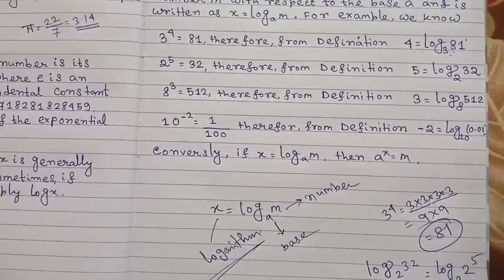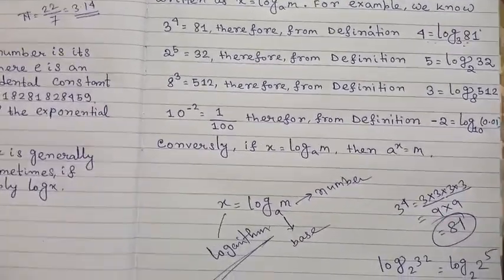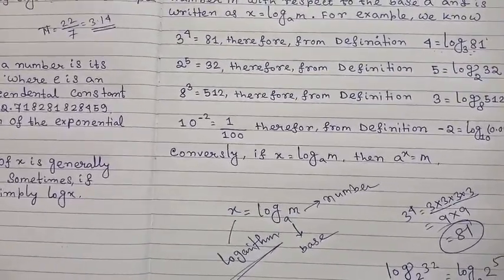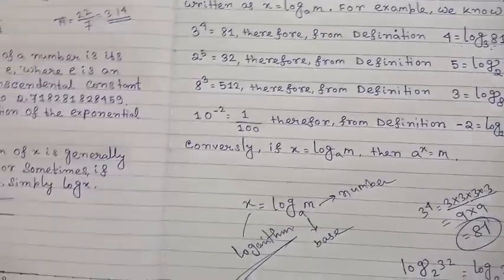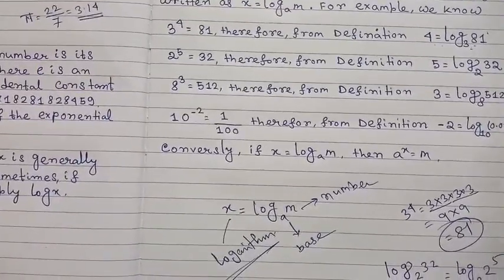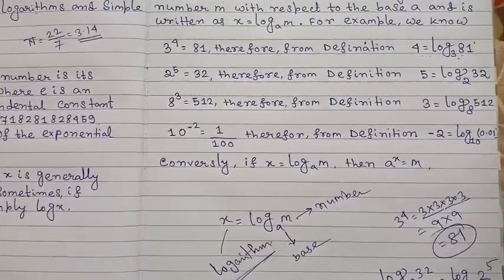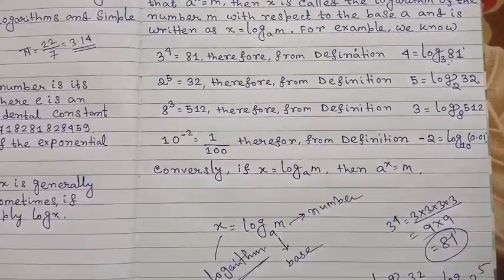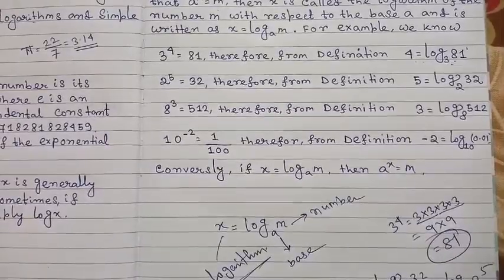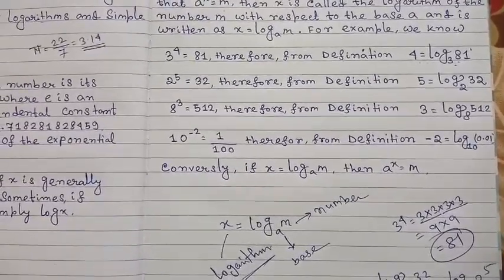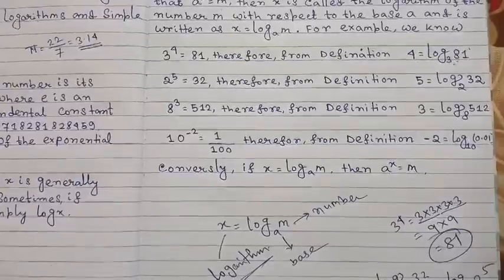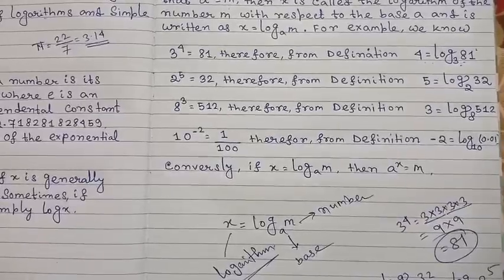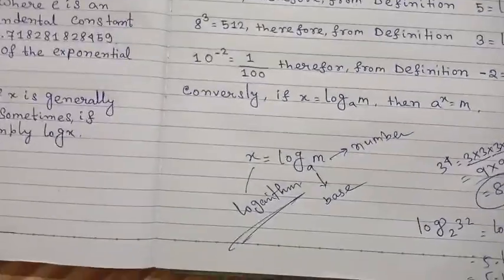If we say that x equals log base a of m, then conversely a to the power x equals m. There is no doubt about that. From the definition of logarithm, if x equals log base a of m, then a to the power x equals m. If 3 to the power 4 equals 81, then from the definition of logarithm we say 4 equals log of 81 with base 3. Then conversely, a to the power x equals m, so 3 to the power 4 equals 81. There is no doubt about that.